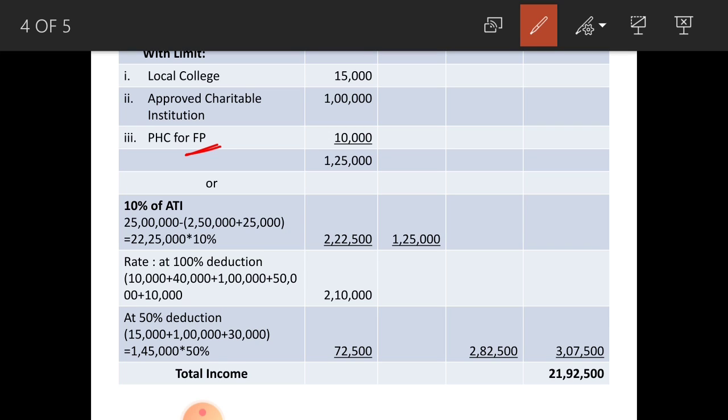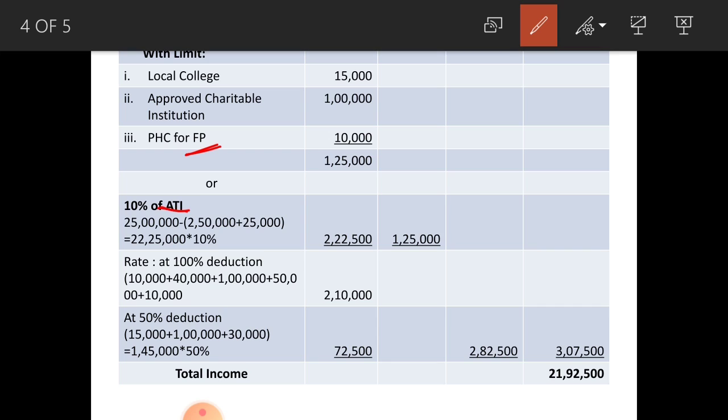1,25,000. Here you cannot consider this 1,25,000 in full because here you have to consider with the limit donations or 10% of adjusted total income, whichever is lower. Adjusted total income means gross total income minus long term capital gain, short term capital gain and deduction under section 80 except 80G. In this problem there is only 2 items to deduct from gross total income, that is long term capital gain and section 80D. The total of 2 amounts to rupees 2,75,000.